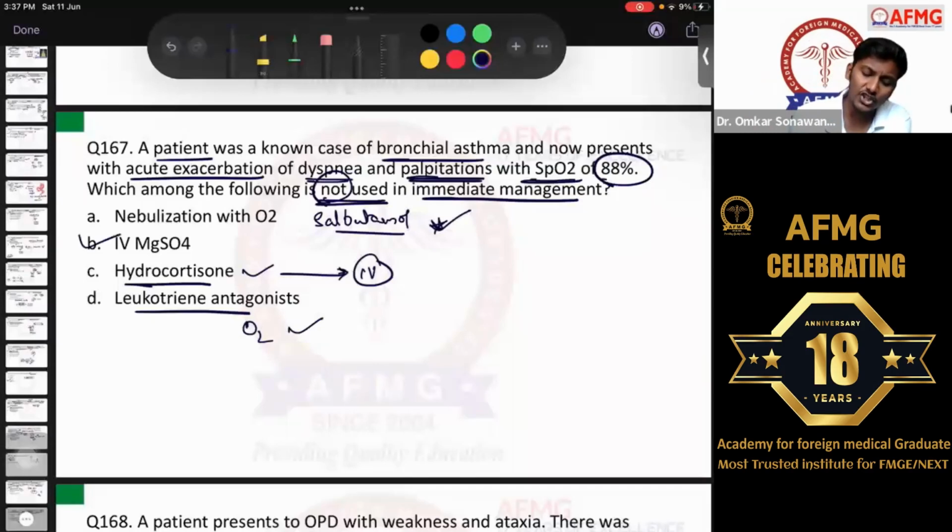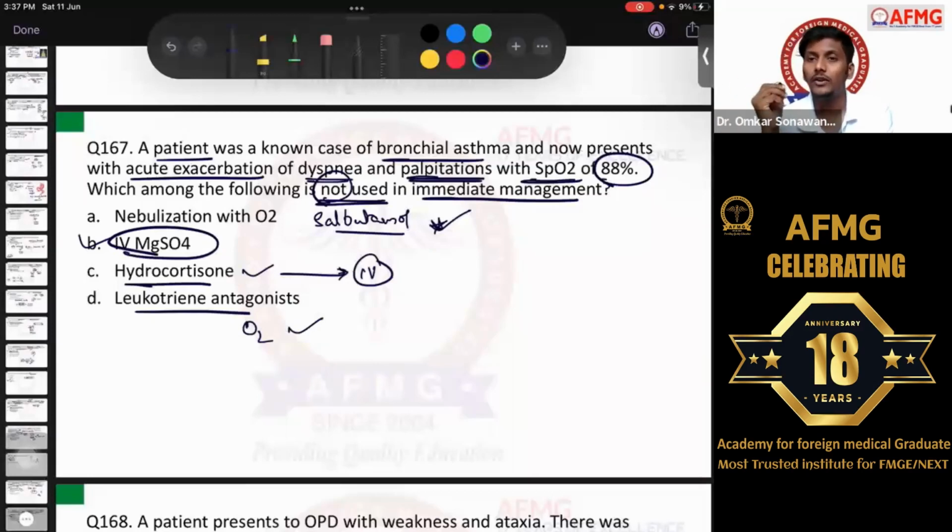But IV magnesium sulfate is not a treatment of choice usually preferred in cases of acute asthma. So remember, IV magnesium sulfate, as I told you, is the drug of choice for eclampsia, and it is also considered in cases of torsades de pointes, which is a type of polymorphic ventricular tachycardia. It can be given in cases of brittle asthma, but not in cases of severe acute asthma. You can try it in respiratory failure, but not over here.